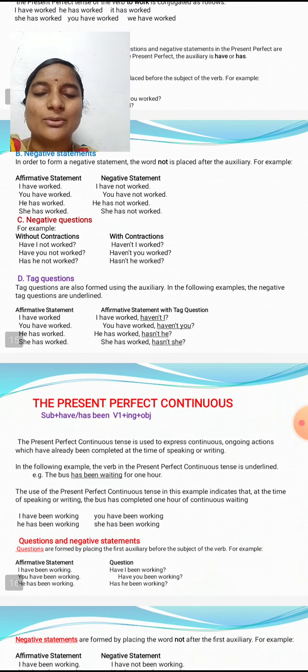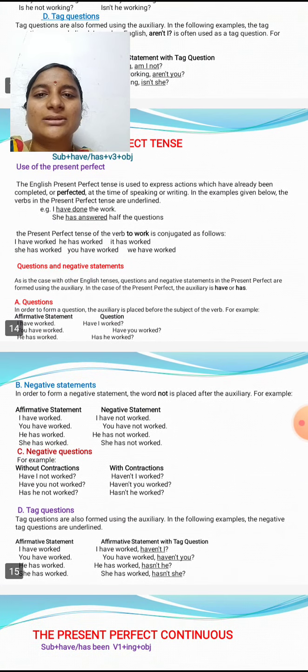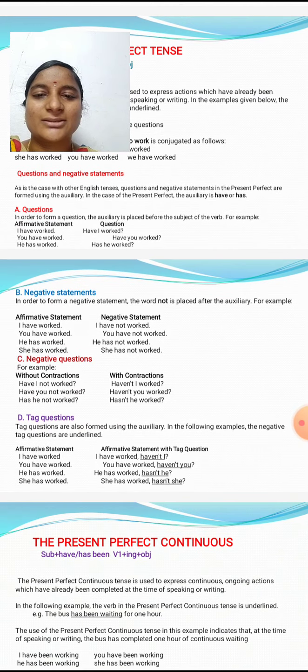And tag questions are also formed using the auxiliary. Like in the following sentences, affirmative statements with question tags: I have worked, haven't I; you have worked, haven't you; he has worked, hasn't he; and she has worked, hasn't she. So these are some examples of negative questions, tag questions, affirmative statements and negative statements related to the present perfect tense.